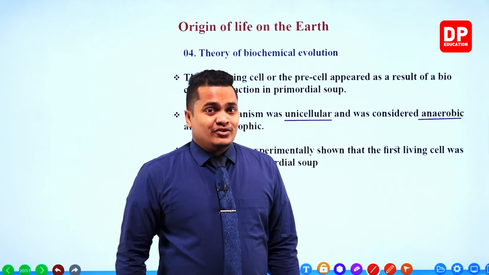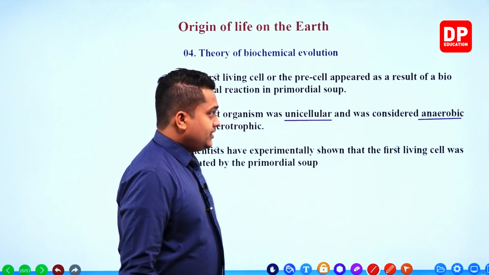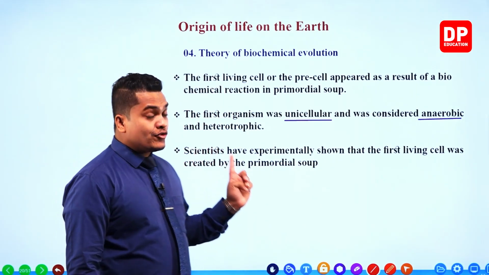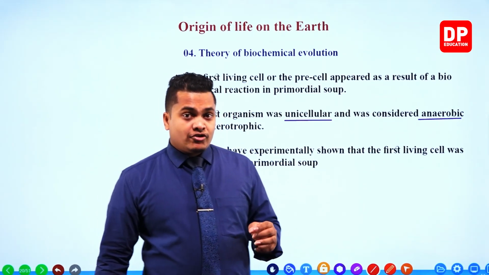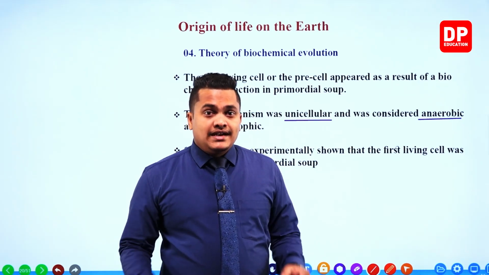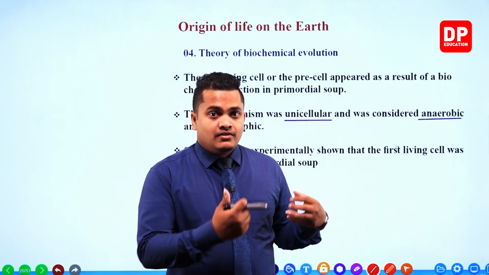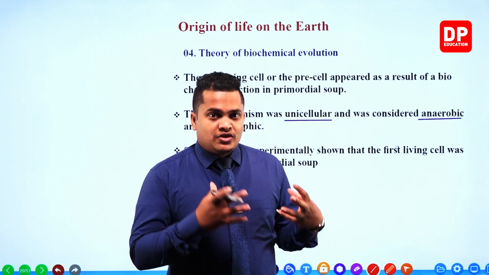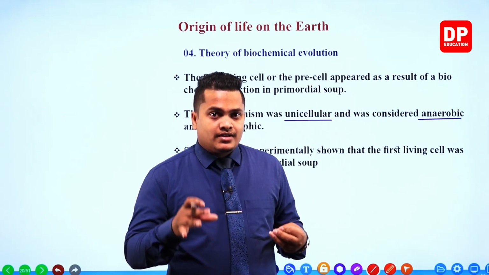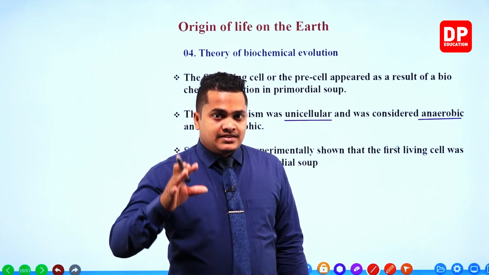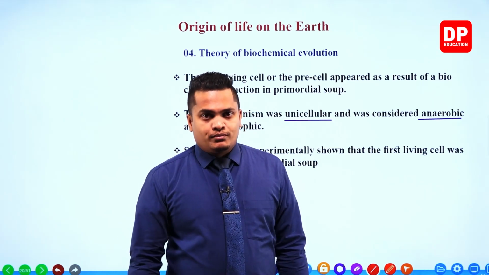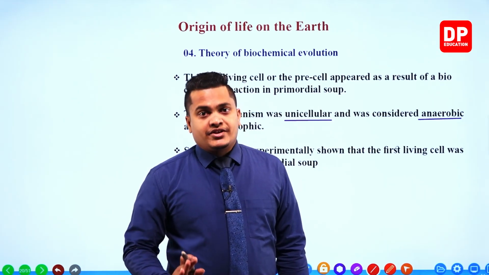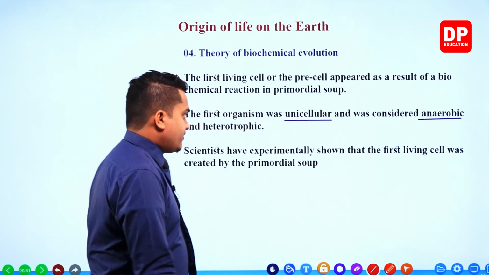So this organism is unicellular and anaerobic. Next one, heterotrophic. Heterotrophic means it depends on other food items. Especially, this particular organism depended on the minerals and chemicals available in the primordial soup. Okay, so it was heterotrophic, right?